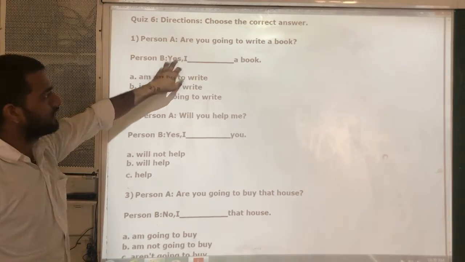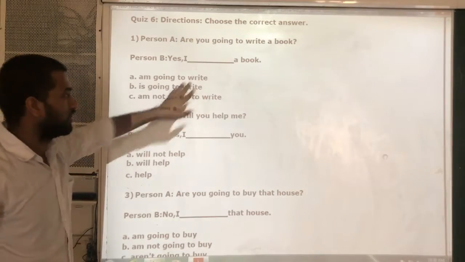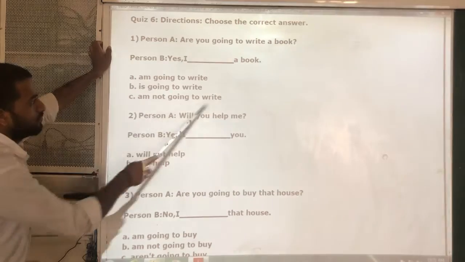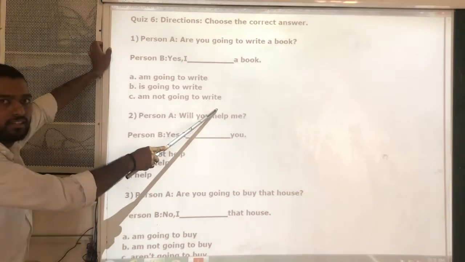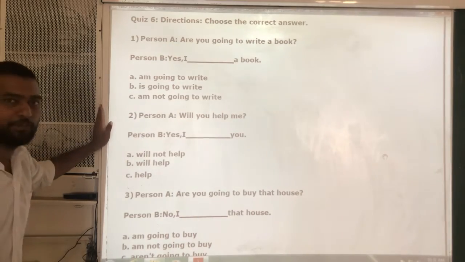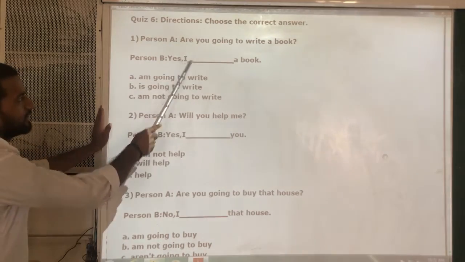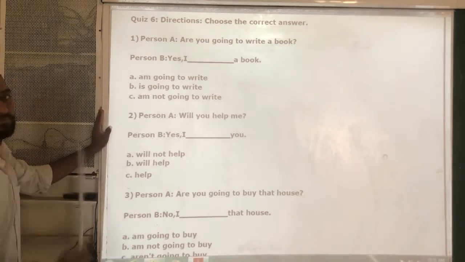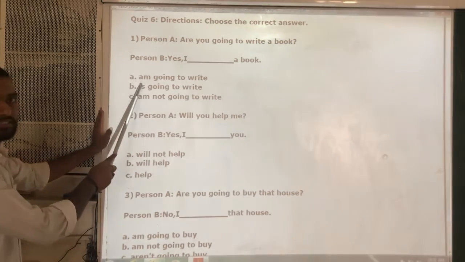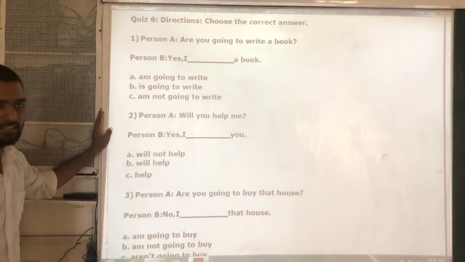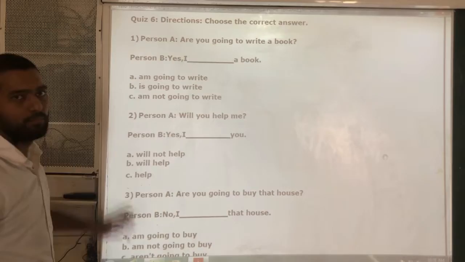So when there is yes, the answer must be positive. And if you look, there are two positive sentences. Yes or no? Now this one is negative, so this one is eliminated. There are two positive sentences. And what is the helping verb we use when the subject is I? We use is or am. Am? Yes or no? So this one is wrong, and the correct answer is A. Yes, I am going to write a book.